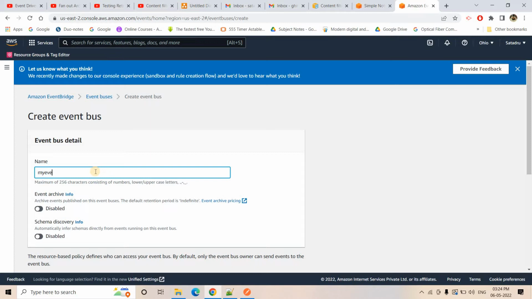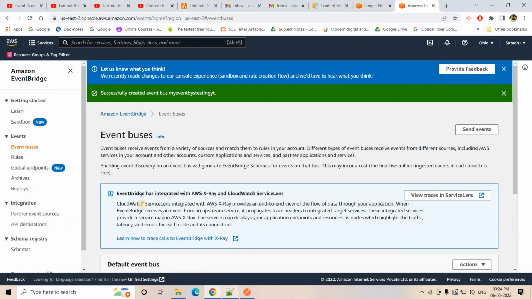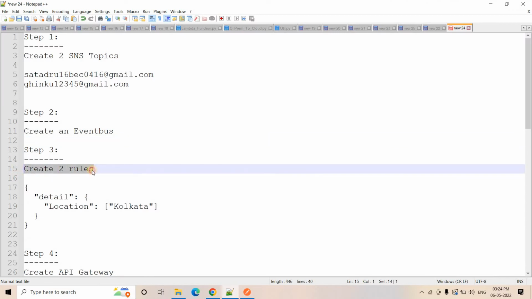My Eventbus testing. Okay, and I will create this one. Now what is the next step? The next step is to create two rules.